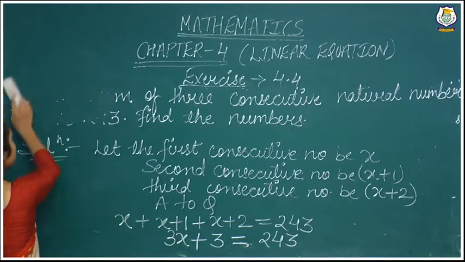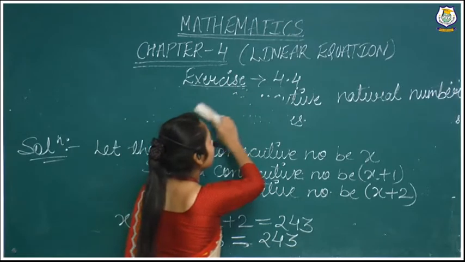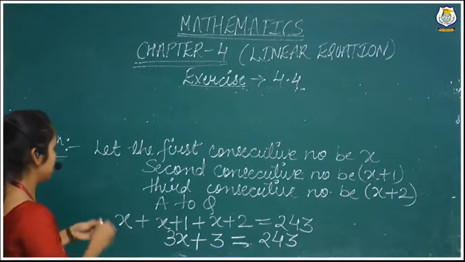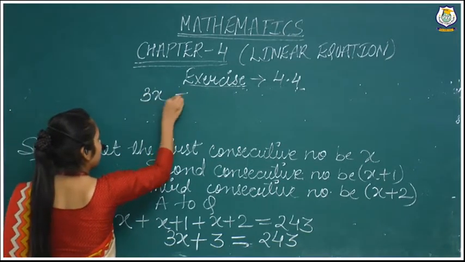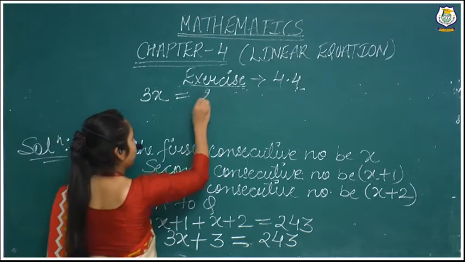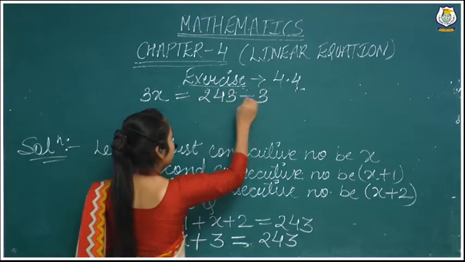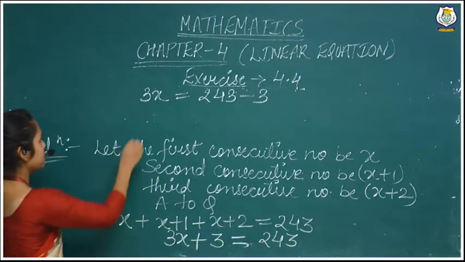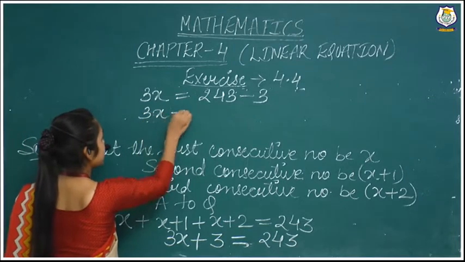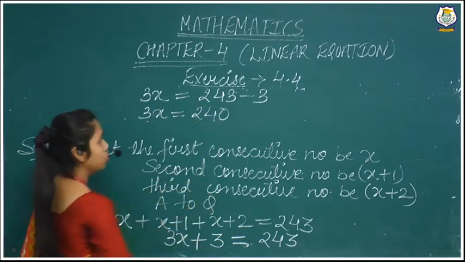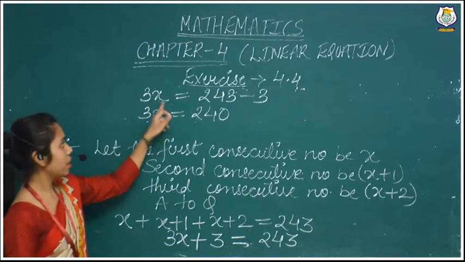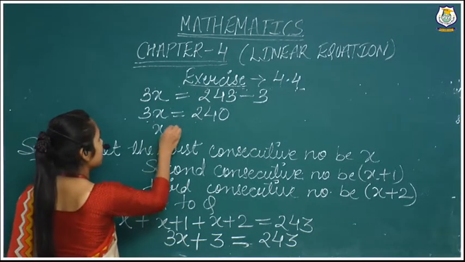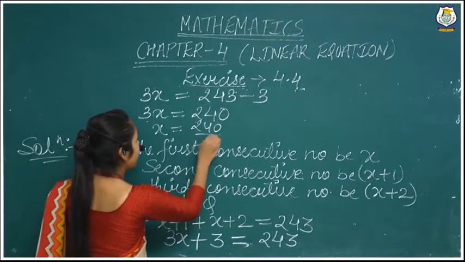We will take this 3 to the right hand side, so the sign will change, right? So 3x is equal to 243 minus 3, because 3 has a positive sign here. When we take it to the right hand side, the sign changes. So 3x is equal to 240. Now we have to find the value of x. So we take this 3 into the denominator. x is equal to 240 by 3.